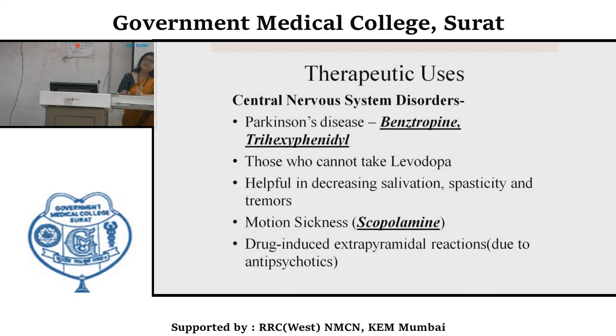Second central nervous system use is motion sickness, which is very common, and the most commonly used agent is scopolamine or hyoscine. And third is other drug-induced extrapyramidal reactions, caused by drugs like antipsychotics which can block dopamine receptors, with symptoms related to the extrapyramidal system.